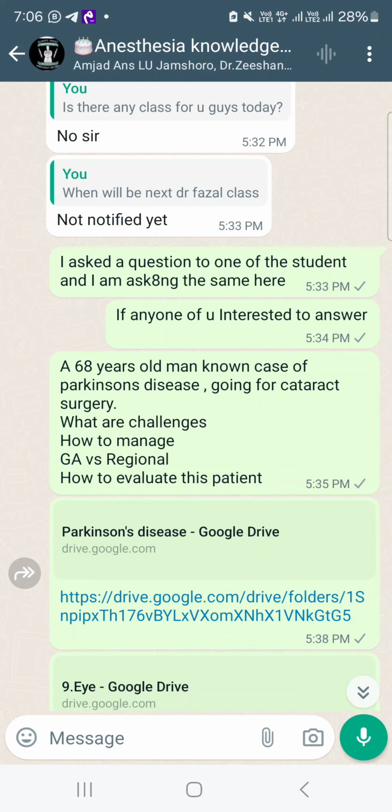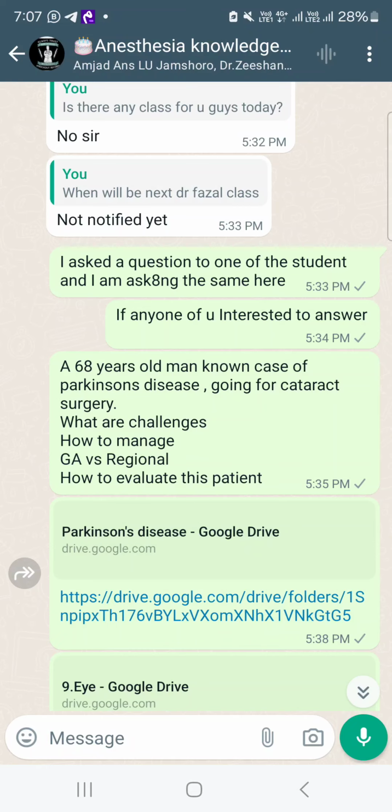So the result is loss of inhibition and there is rigidity, in the form of cogwheel rigidity or lead pipe rigidity, tremors, risk of aspiration, cardiovascular problems, and there is a big list of problems with reference to Parkinson's disease. So you can just chalk out a few of them.